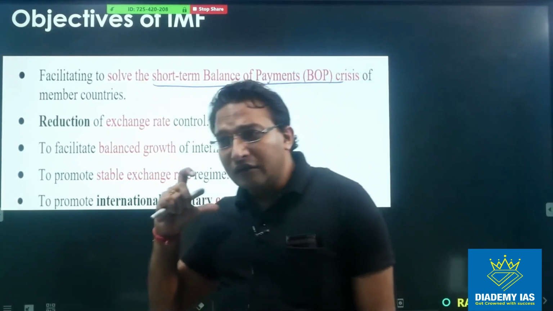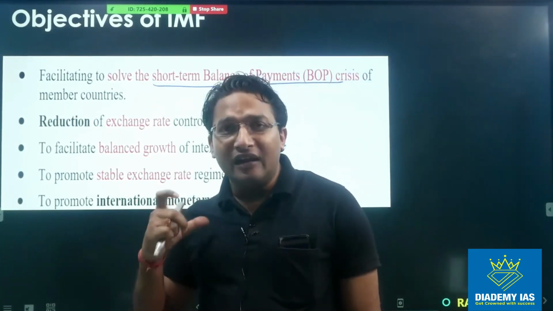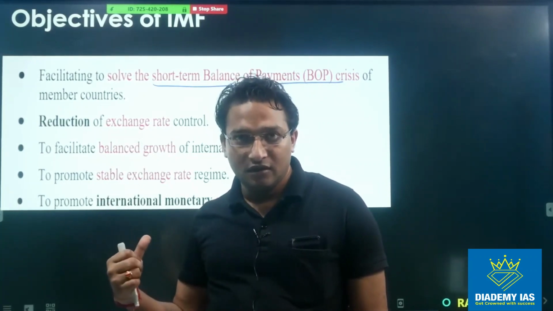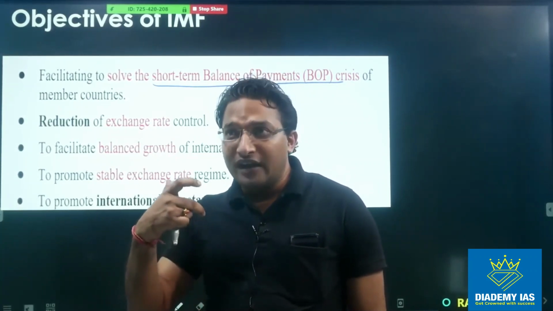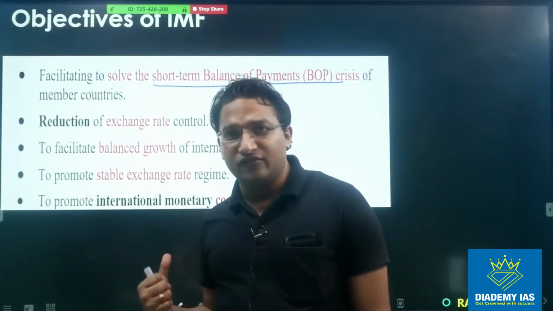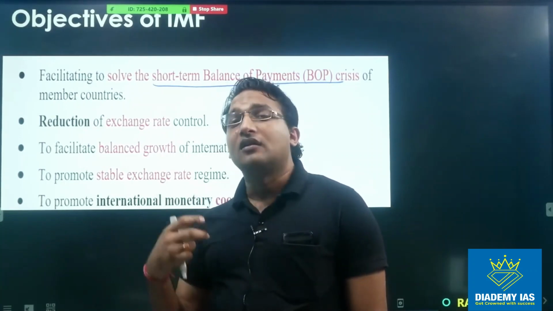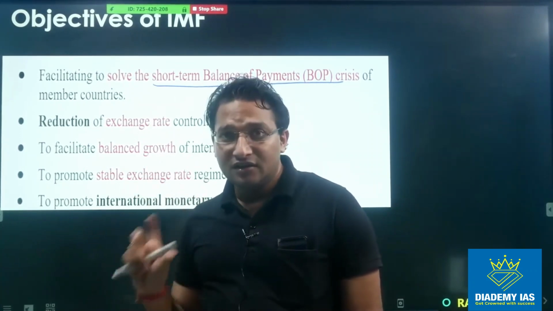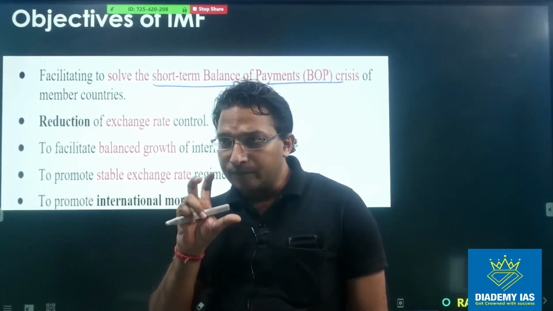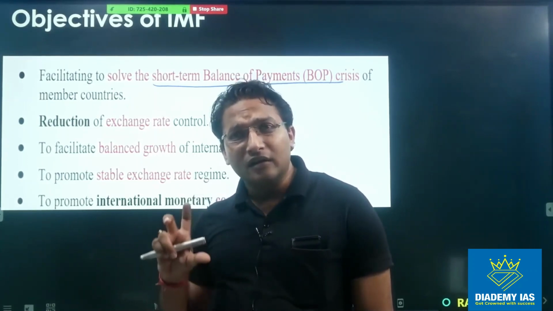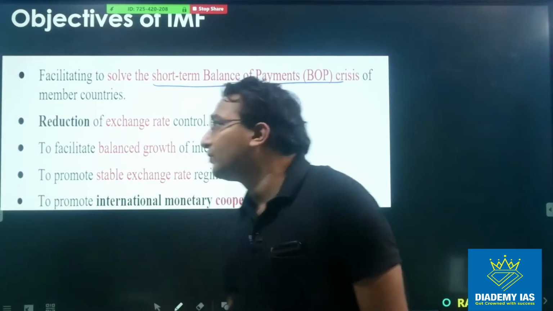Even in 1991, when India faced the BOP crisis, India went to the IMF. When India was having the shortage of foreign exchange reserve, it went to the IMF and it got the support from the IMF, but definitely under some conditionality, right? So IMF laid down some conditionality, but it solved the problem of India.